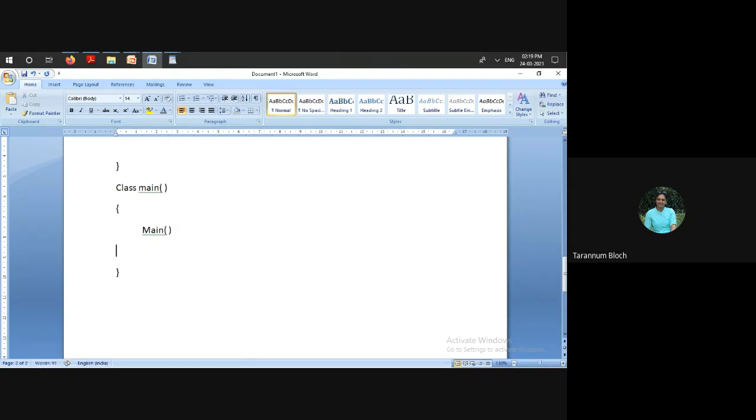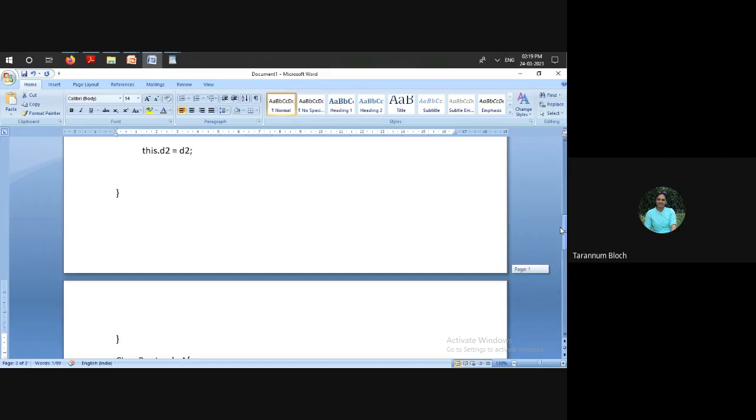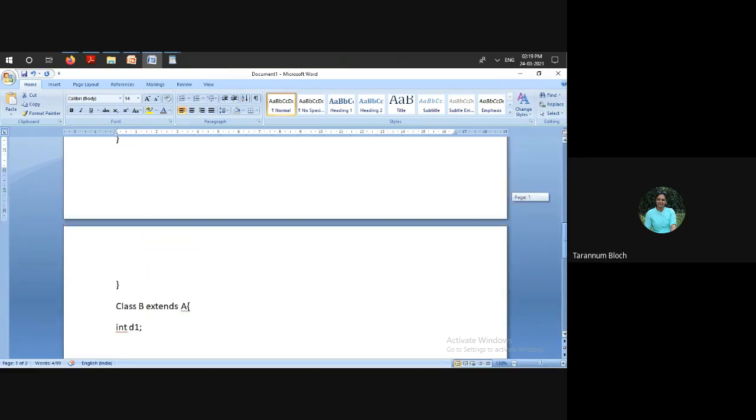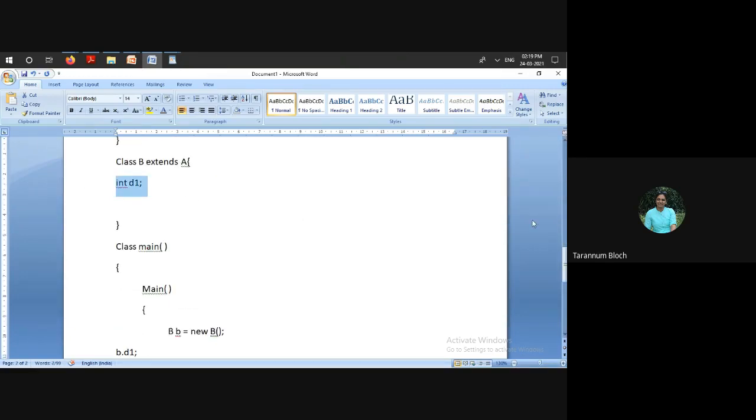And now if I am trying to access the object or data field, how will I execute this? I will just create an object of a subclass and I can write B.D1. Now what is the situation? D1 is the data field which is available in both the parent class, class A, as well as the inherited class or the child class. So what will be the situation? As we are accessing it with the help of the child class object, the parent class data field will be hidden, right? It will be overlapped.